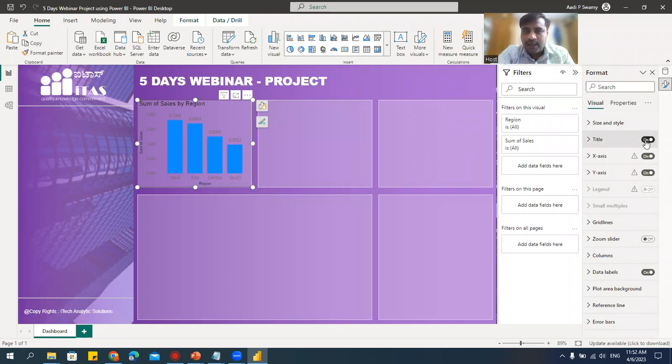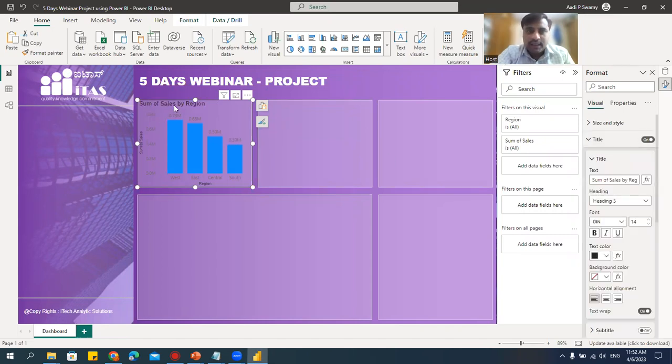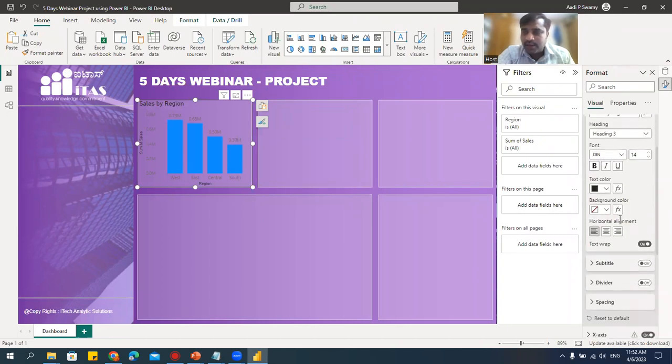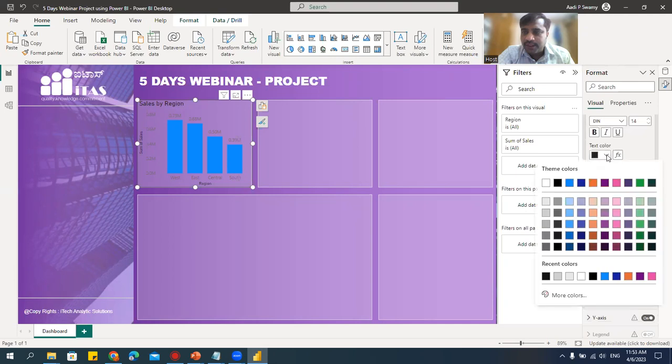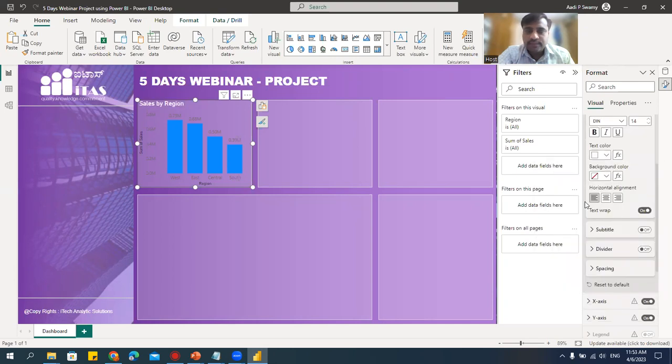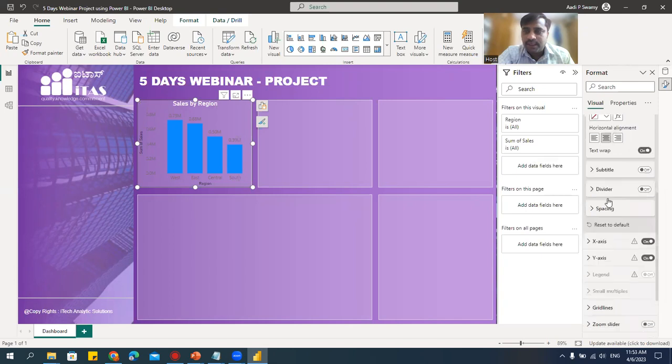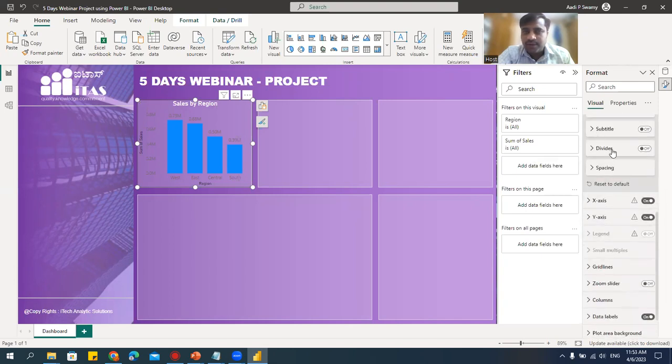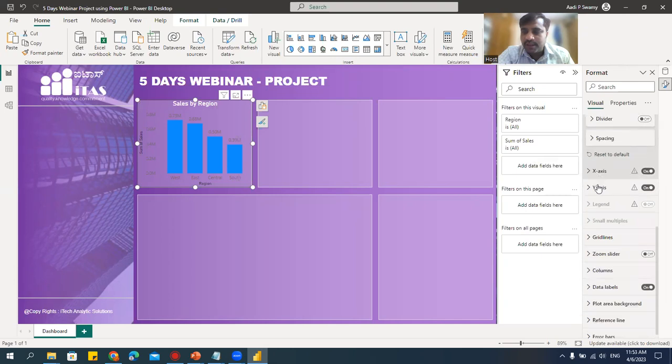Here, if you think I want a title, you can keep the title. Otherwise, you can remove the title as well. Let the title be available because the title represents the data. So here it says sum of sales. I'll say sales by region. I can correct it here only. If you want, I can change the color as well. Then let's scroll down. See, I'll make it white color. Okay, center align. Done. If you think I want a subtitle, I can give this, but I don't want any subtitle.